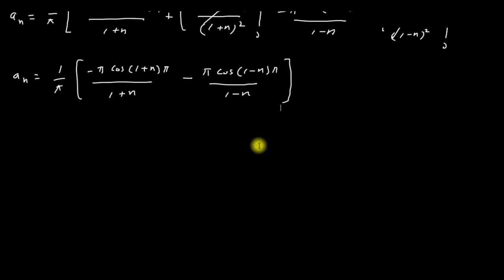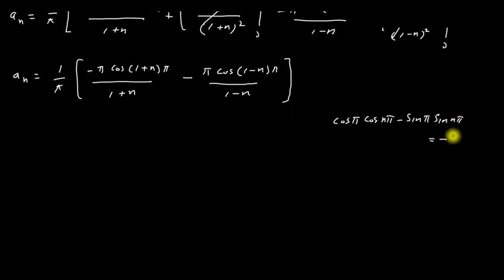Now I have to apply the trigonometric relation on this and also on this. The trigonometric relation is that cos π cos nπ − sin π sin nπ = −cos nπ. So this cos((1+n)π) is equal to −cos nπ, and also this cos((1−n)π) is equal to −cos nπ.